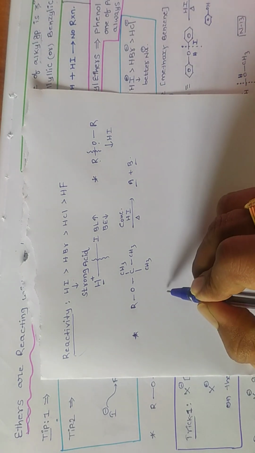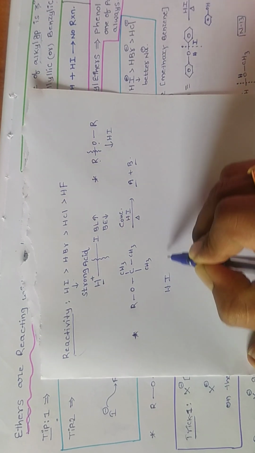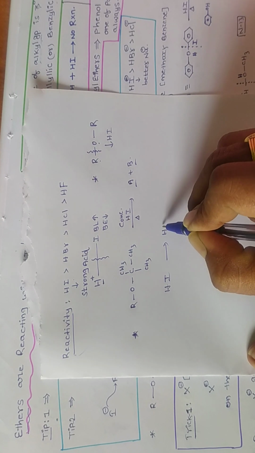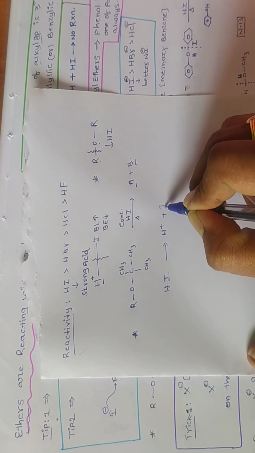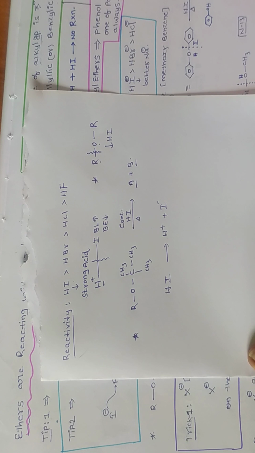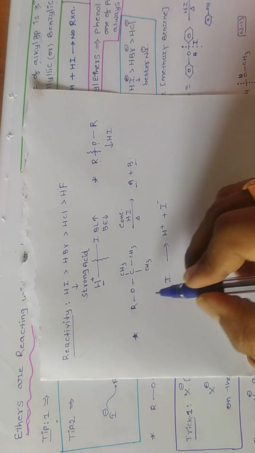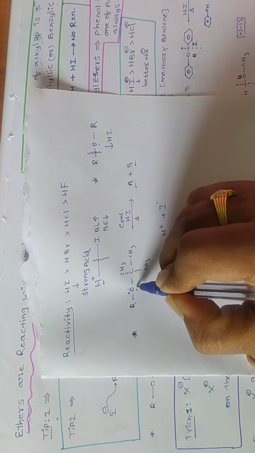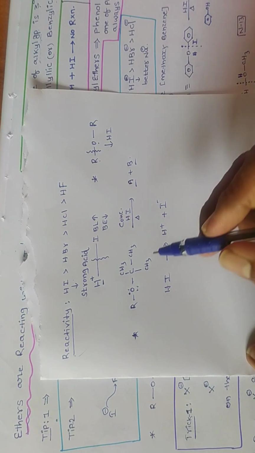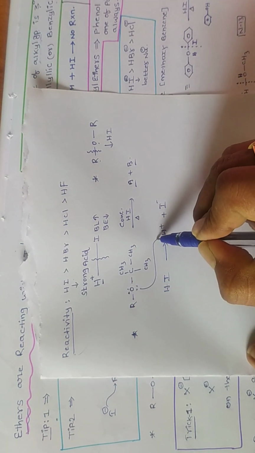Step number 1: first HI is converted into H plus and I minus. This is a simple step. Now this oxygen contains 2 lone pairs, so the oxygen gives electrons to this H plus.